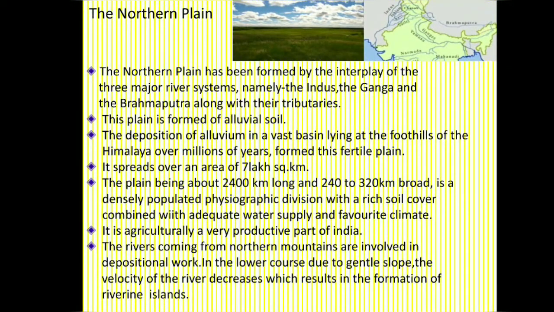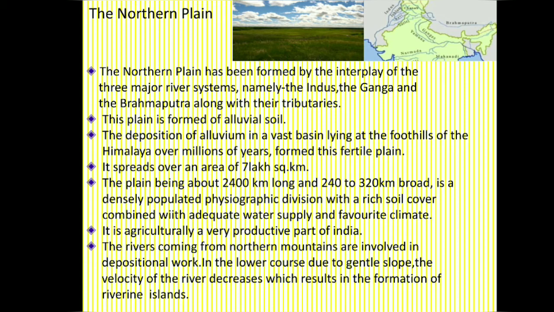Okay, now we'll learn about the Northern Plain. The Northern Plain has been formed by the interplay of the three major river systems, namely the Indus, the Ganga and the Brahmaputra, along with their tributaries. Tributaries means a river or stream flowing into a larger river or lake. This plain is formed of alluvial soil.